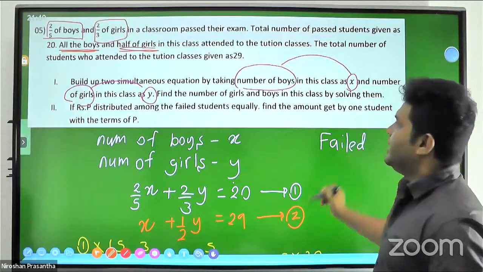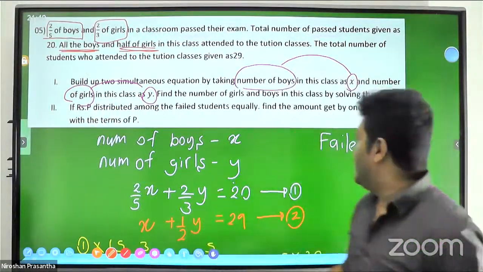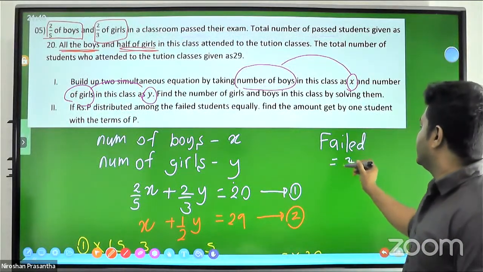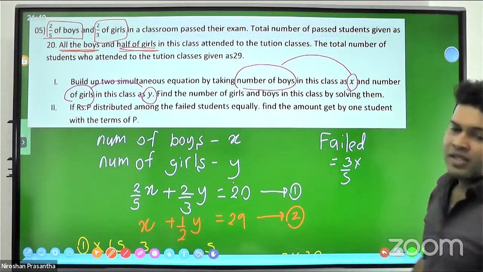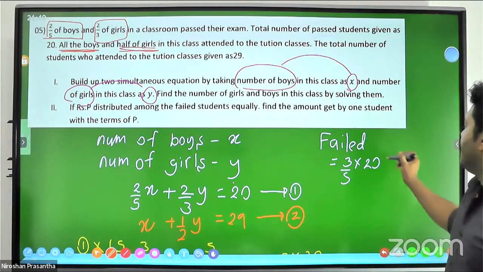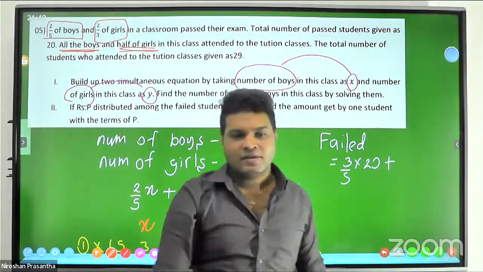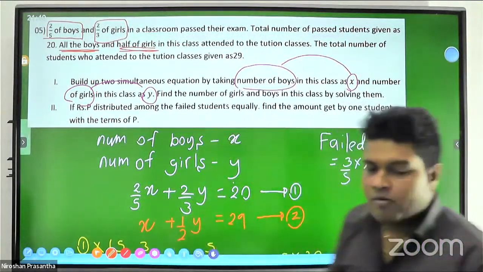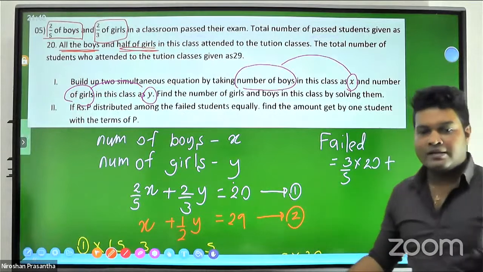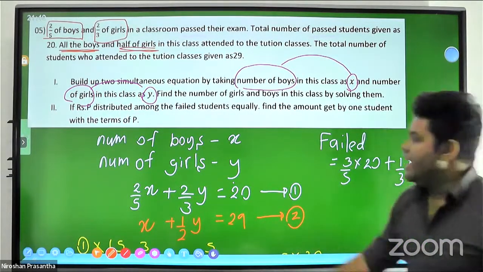If 2/5 of boys passed, the failed amount is 3/5 of boys. What's the number of boys? Boys are 20. If 2/3 of girls passed, the fail fraction is 1/3 of girls, 18.